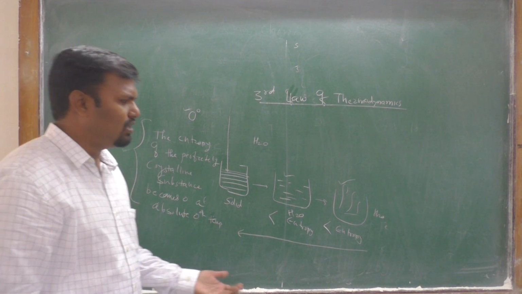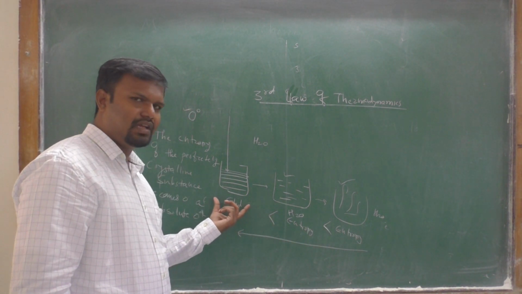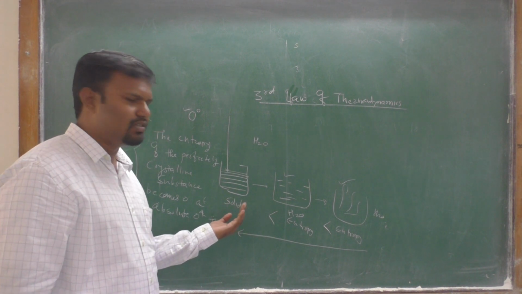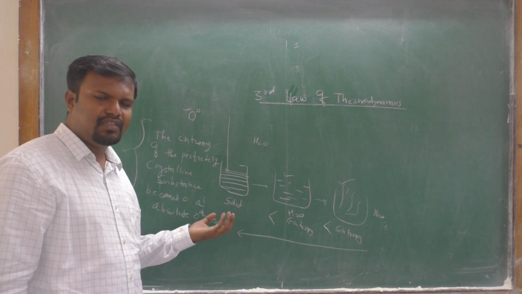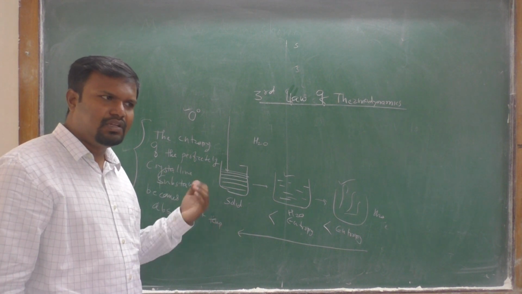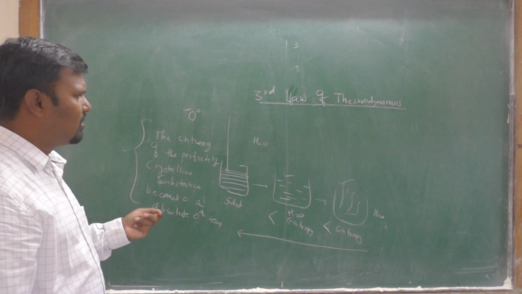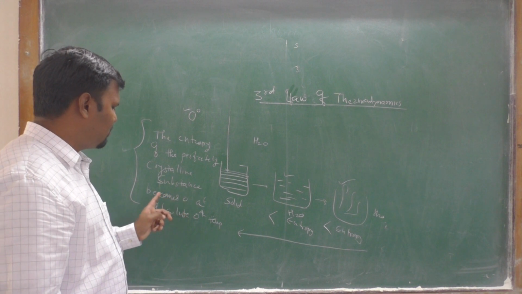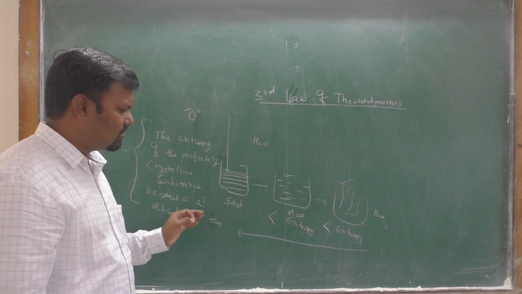When you decrease the temperature of any body, it becomes solid and obtains a perfectly crystalline form, and therefore we define the third law of thermodynamics as: the entropy of a perfectly crystalline substance becomes 0 at absolute 0 temperature.